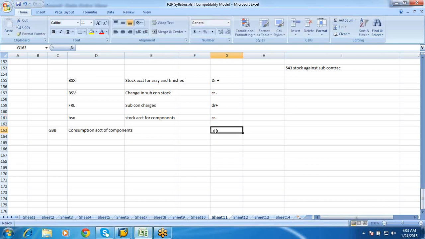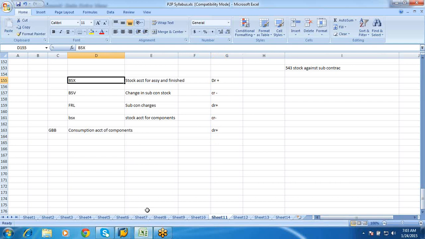Okay, and finally your consumption account for components, this is again a debit, GR. Okay, so in this way you need to present. This is a compulsory question in interviews. They will definitely ask you what would be your accounting entries in your subcontracting cycle. We should be able to explain this. Okay, so this is how your subcontracting cycles are carried out.